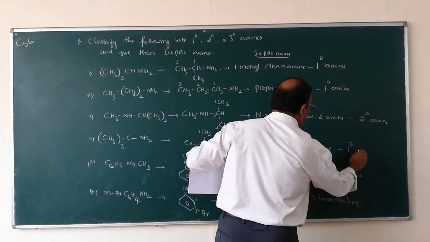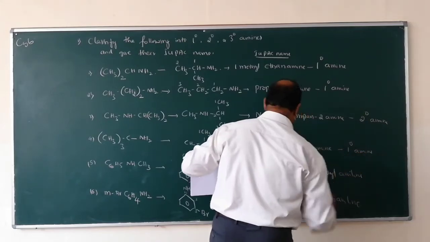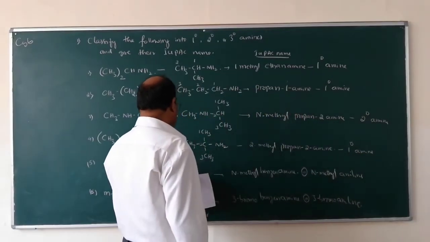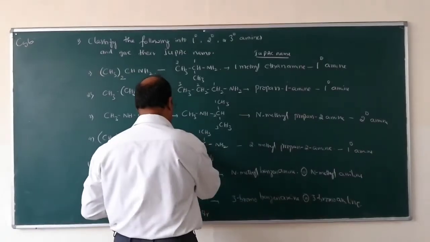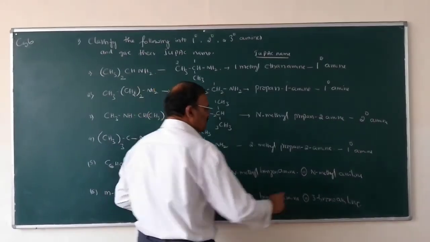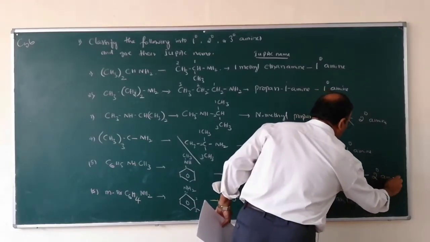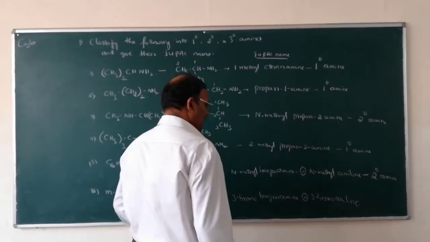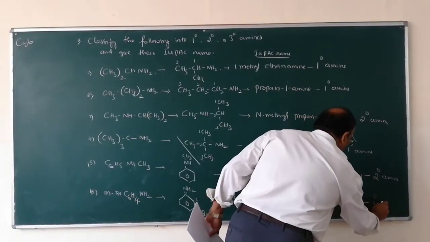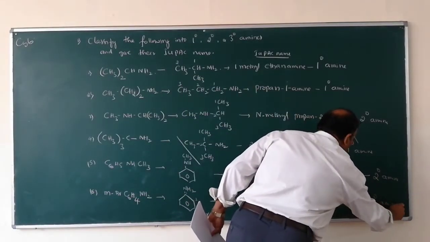This one is primary amine, and this one is secondary amine.